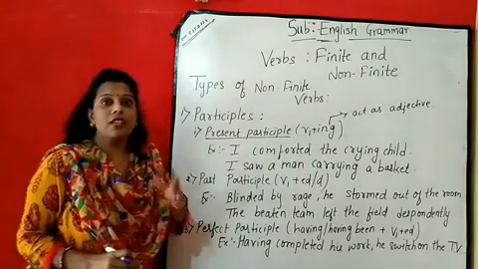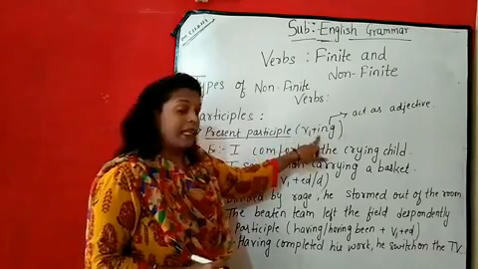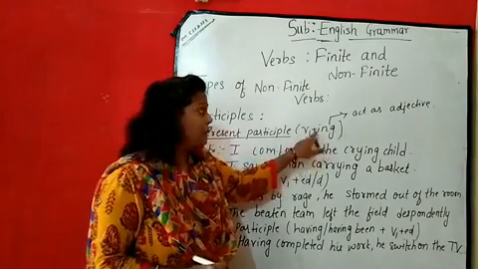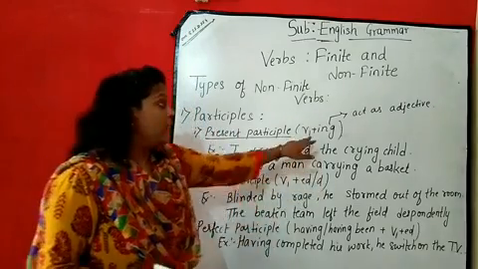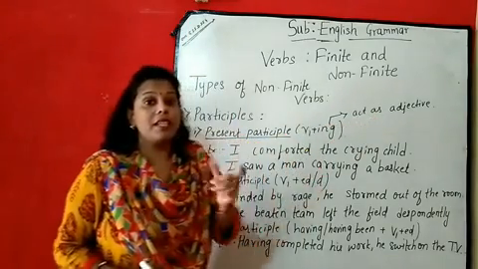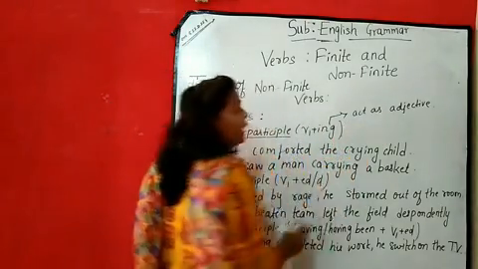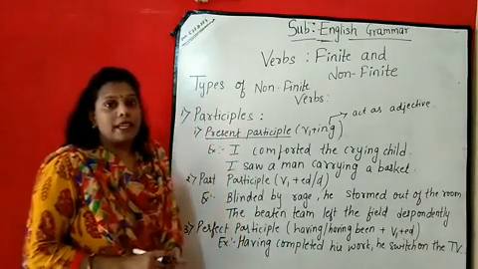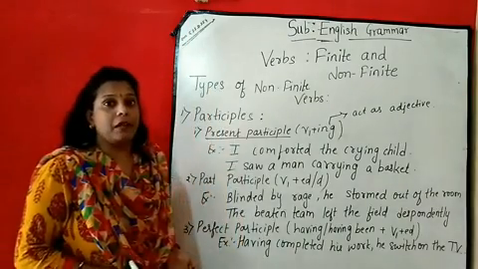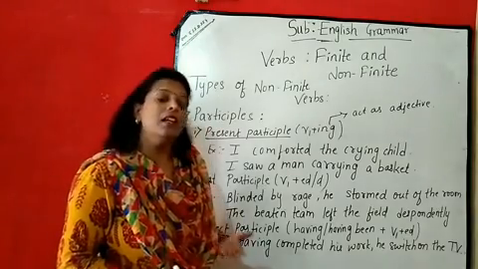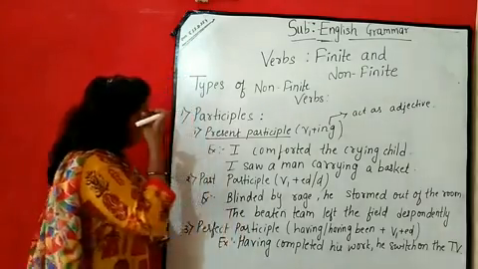Gerund is also the same, verb plus ing होता है, verb का first form plus ing, but that is acting as a noun. वहाँ पे वो किस तरह act करता है? Noun. But here this verb is acting as an adjective. Now you know what is an adjective? Adjectives are the describing words. Adjective क्या होते हैं? They are the describing words. So let's see an example.